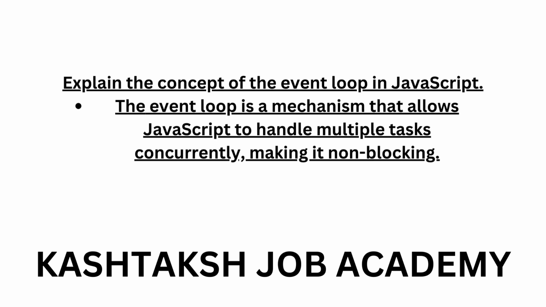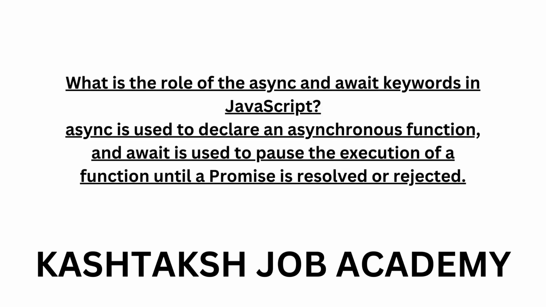Explain the concept of the event loop in JavaScript. The event loop is a mechanism that allows JavaScript to handle multiple tasks concurrently, making it non-blocking. What is the role of the async and await keywords in JavaScript? Async is used to declare an asynchronous function, and await is used to pause the execution of a function until a promise is resolved or rejected.